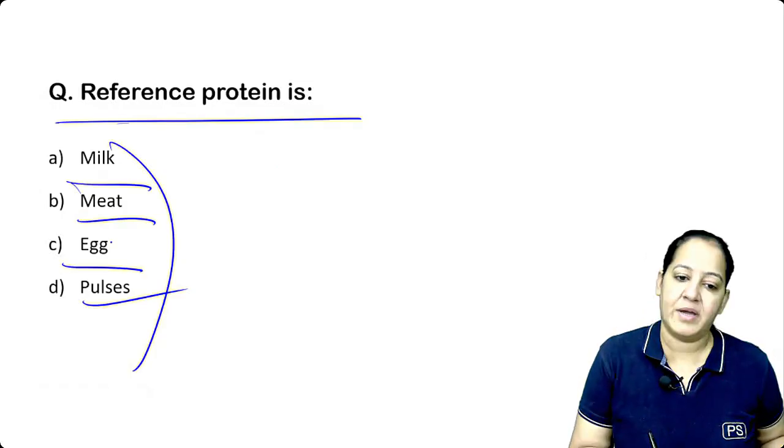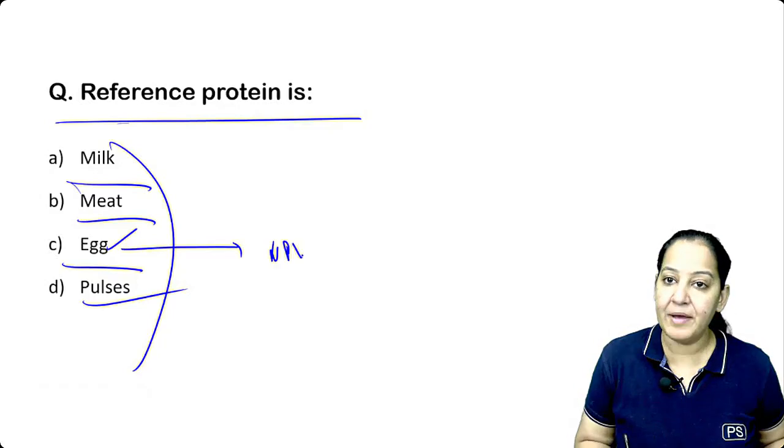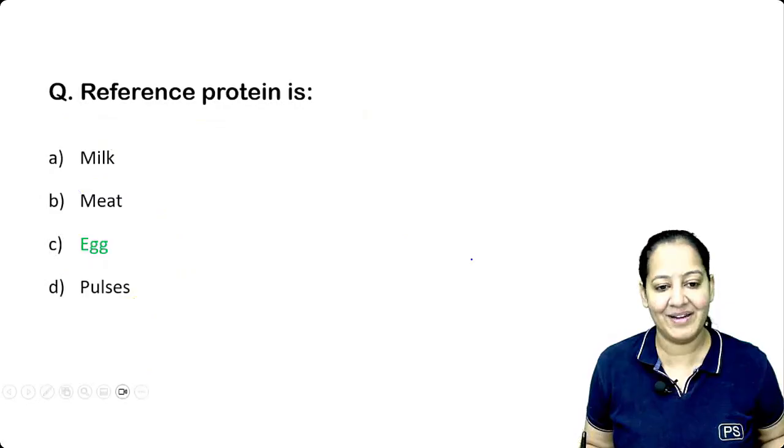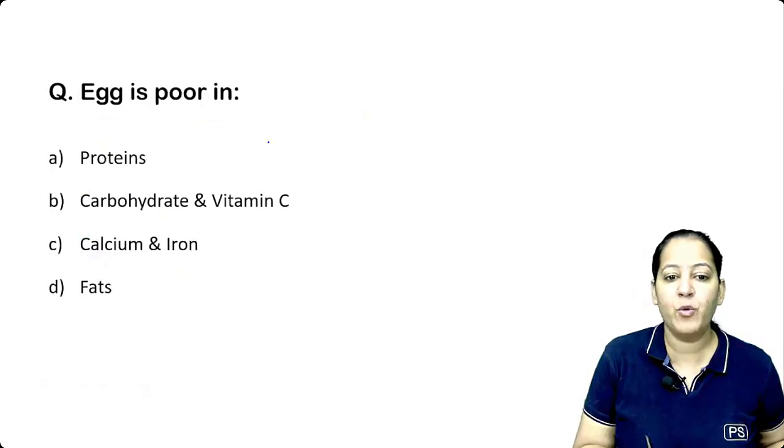Now, so the correct answer is egg. Why? Because NPU is 96 or else 100%, nearly 100. So the correct answer is C. You all are right. Egg is poor in what?